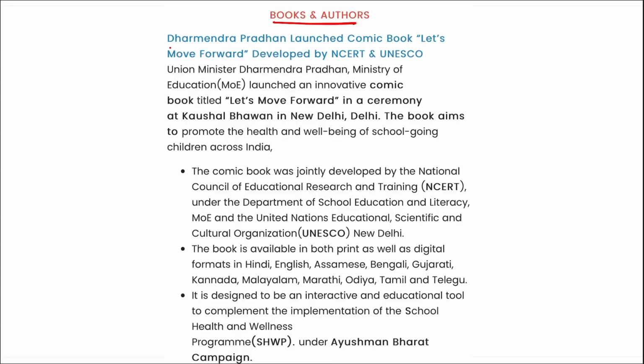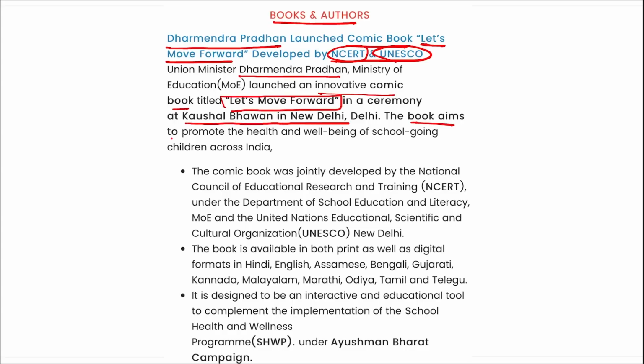Next is books and authors. Dharmendra Pradhan ji has launched a comic book, Let's Move Forward. It was developed by NCERT and UNESCO together. I repeat, our Minister of Education Dharmendra Pradhan launched an innovative comic book titled Let's Move Forward in a ceremony at Kaushal Bhavan in New Delhi. The book aims to promote the health and well-being of school-going children across India. The comic book was jointly developed by NCERT and UNESCO.